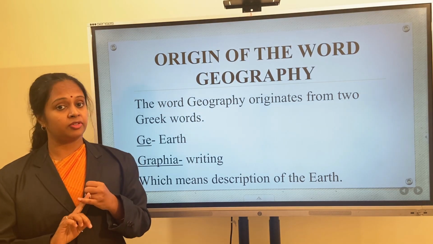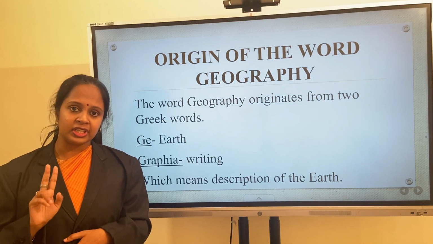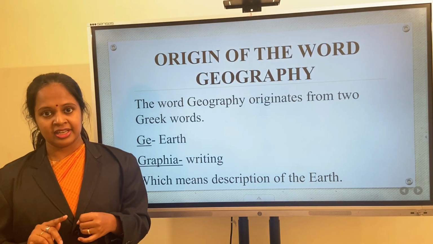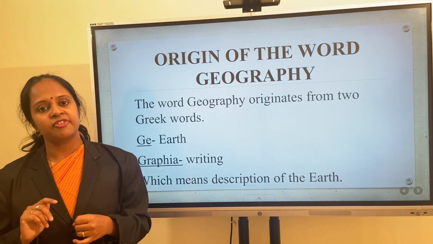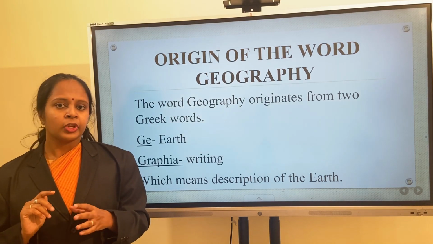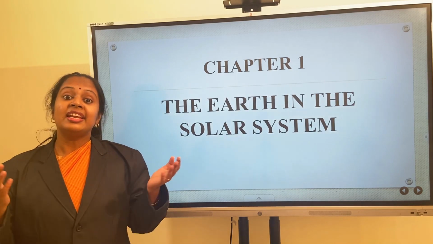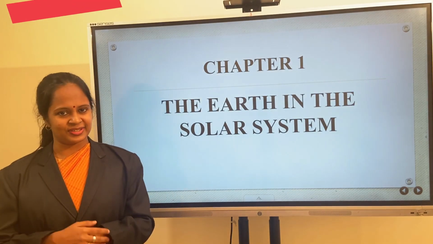The word geography originates from 2 Greek words. One is G and the second one is graphia. G means earth and graphia means writing. Now we can start our first lesson, the earth in the solar system.